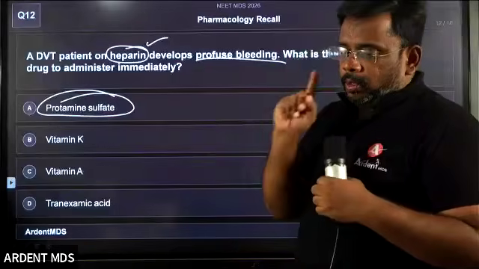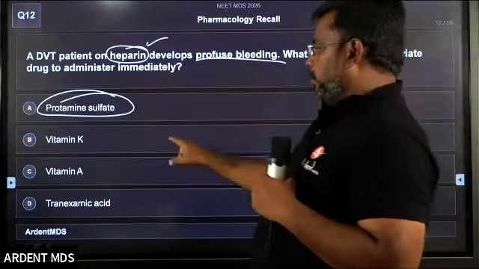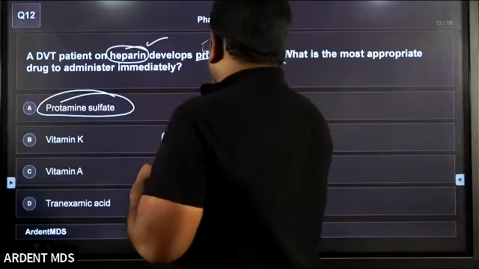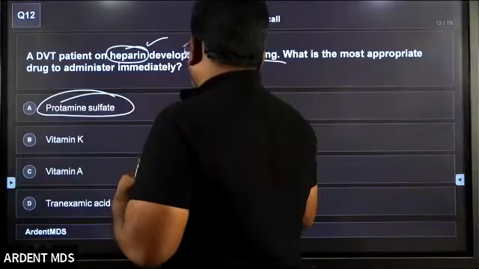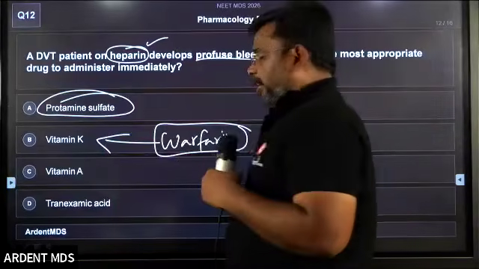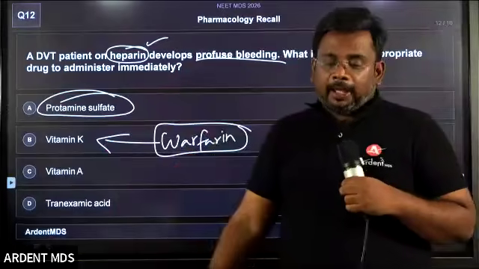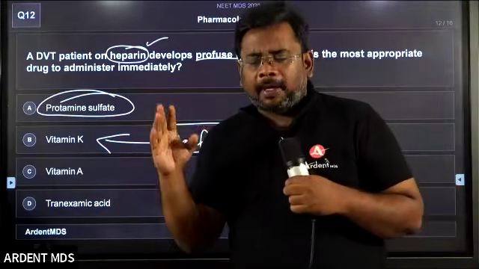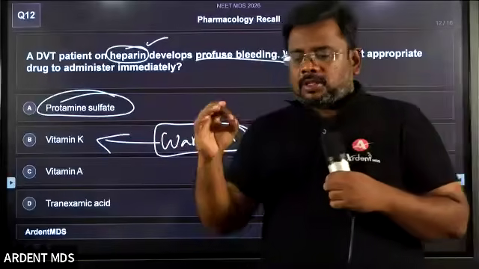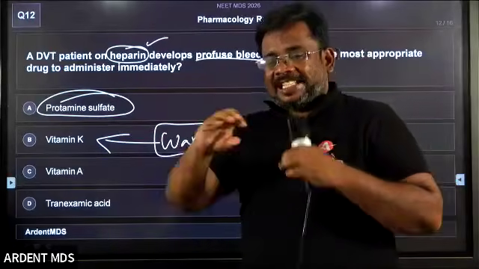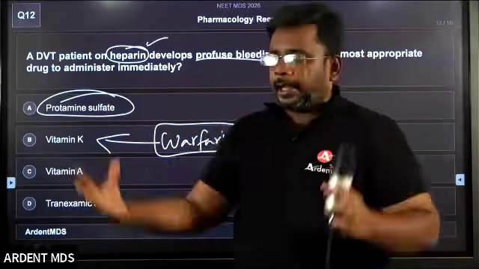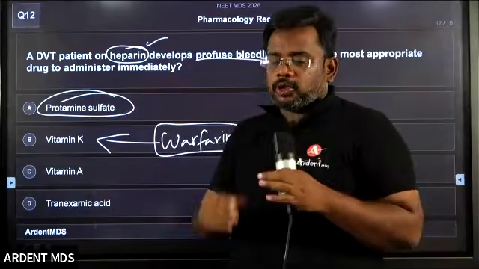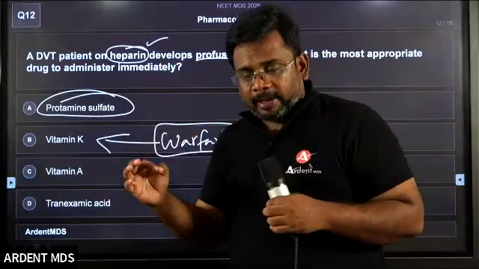Okay, there is one more anticoagulant which is very commonly used. That is warfarin. What is the antidote for warfarin? Antidote for warfarin is vitamin K. Heparin and warfarin are evergreen topics. This is a must-know topic. The entire heparin and entire warfarin, you should know line by line, word by word.